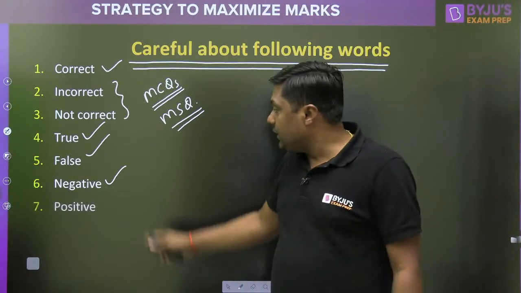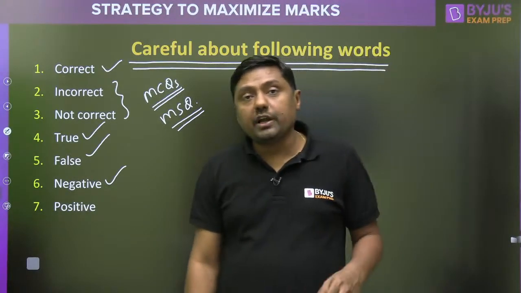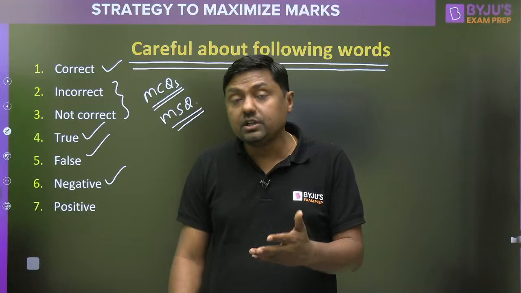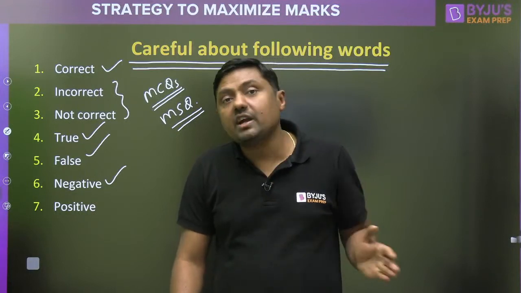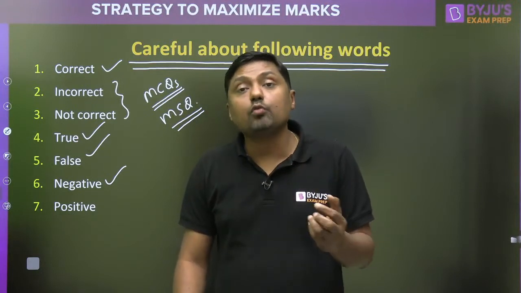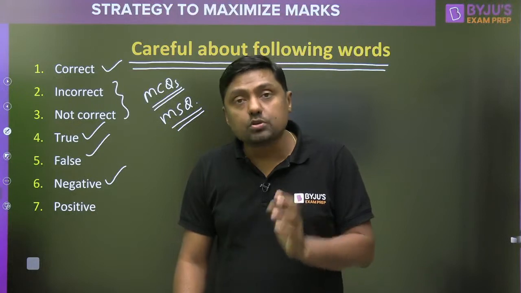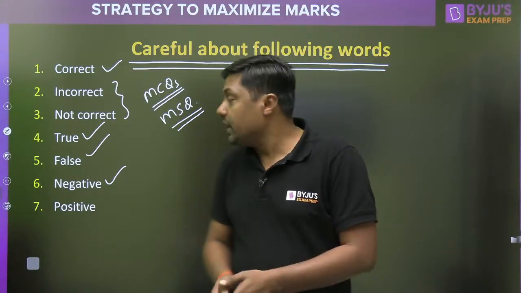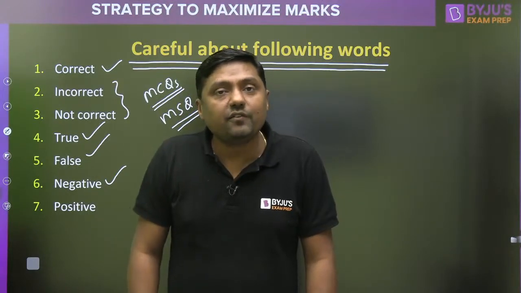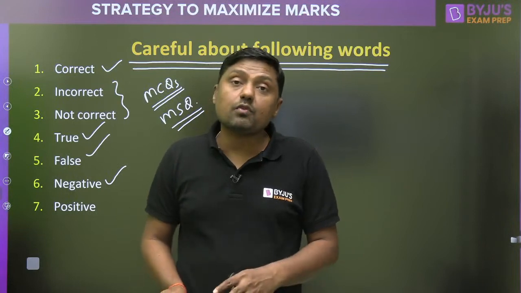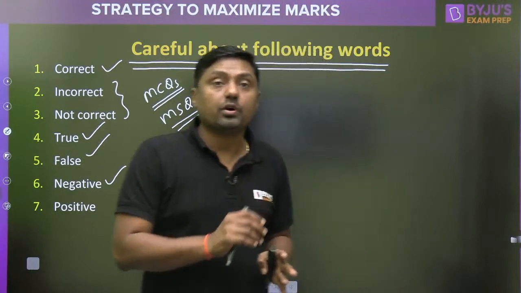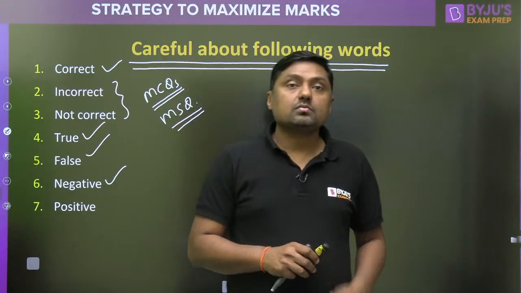Negative. Okay. Then positive, right? Positive value, positive current in positive x direction or negative x direction, in positive z direction or negative z direction. In EMFT there was one question, right? In a negative z direction, and students are going to give the answer in positive z direction, because normally we are solving questions in positive z direction, positive x direction, positive y direction, and that's why the negative and positive words are very, very important. For example, NPN transistor, everything is positive, suppose, and if suppose the question is given on PNP transistor, we have to change the direction of all the currents, and that is important. Okay.